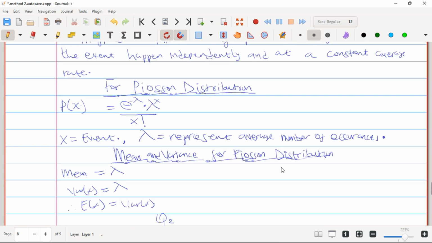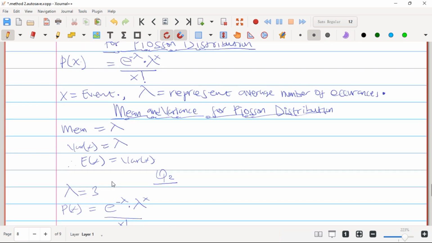The next thing I want you to appreciate is the mean and variance for Poisson distributions. The mean for Poisson distribution is lambda, and the variance too is lambda. So Poisson distribution is the only distribution where the mean and the variance are equal. At the end of the day, if they ask you to give the variance for Poisson distribution, it is the same as the mean.